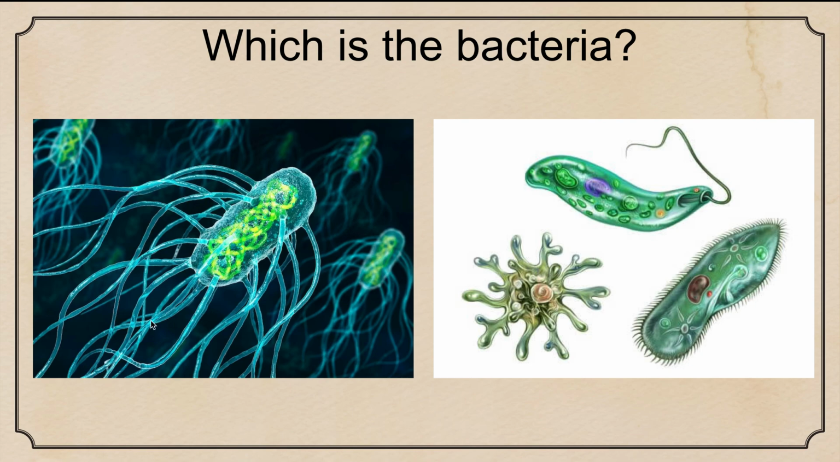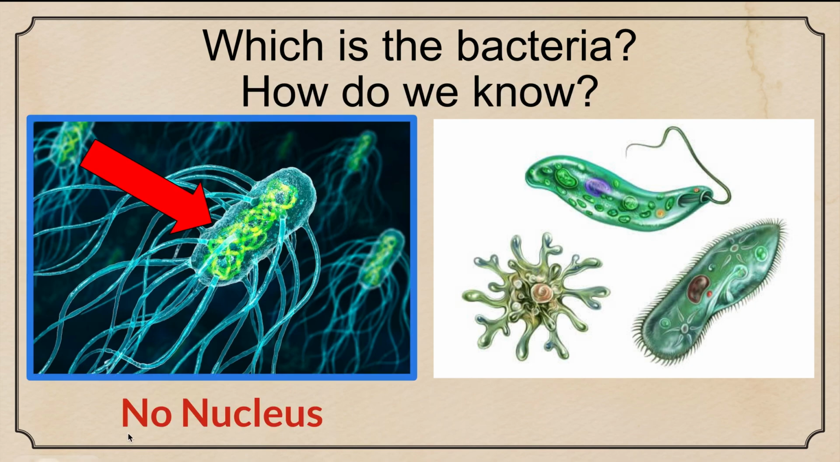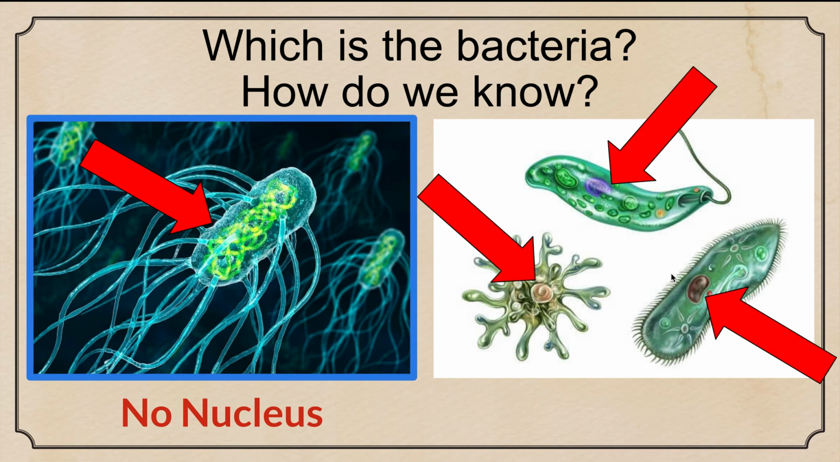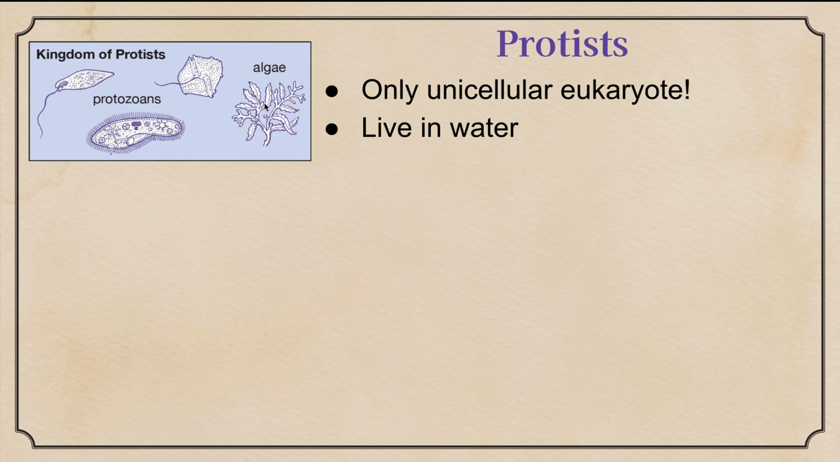Now, which of these is bacteria? It's going to be this one because it has no nucleus. No tiene un núcleo. Okay? These three organisms, estos tres organismos obtienen un núcleo. Okay? So what do you think this organism is? ¿Qué crees que es este organismo? This is a protist. Es un protista. It's the only unicellular eukaryotic. Es el único organismo que es un eucariote y solo tiene una célula.